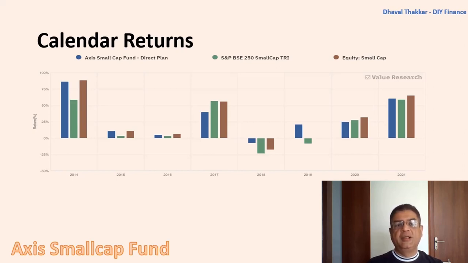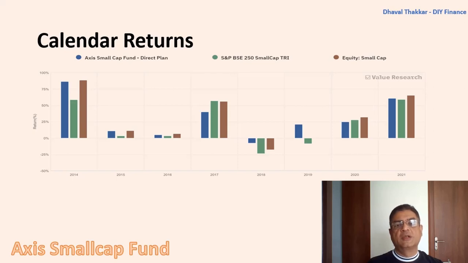Again, in 2019, it outperformed both, but in 2020 and 2021, it again underperformed. Hence, it can be concluded that the fund is not consistent in its performance, and most of the time it is not able to beat the category average, which is not a good sign for a fund.